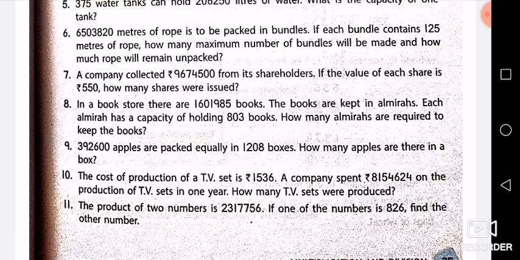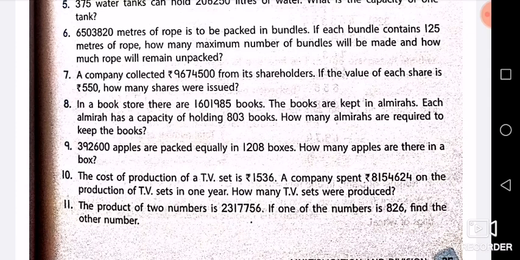So, how many maximum number of bundles will be made? Means to pack this 65 lakh 3,820 meters of rope, how many bundles do you require? But after packing it into bundles, how much rope will remain unpacked? It might be possible that at last only some rope will be left, and that cannot be packed in one full bundle.